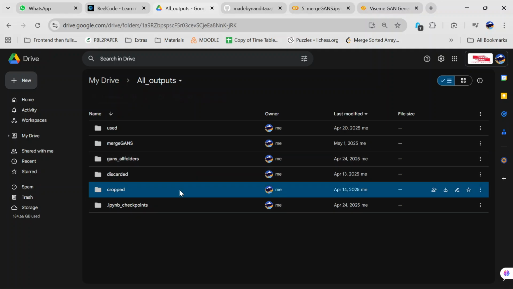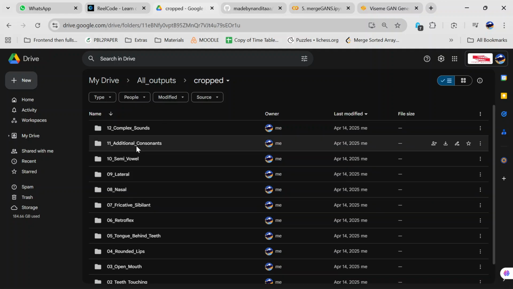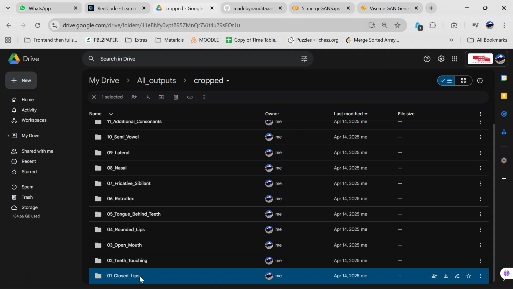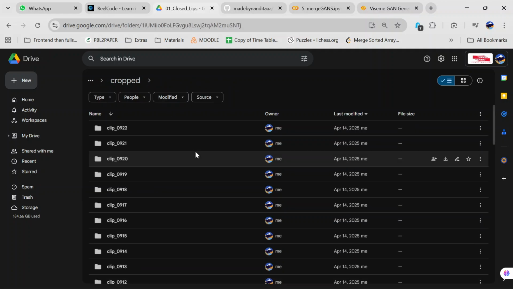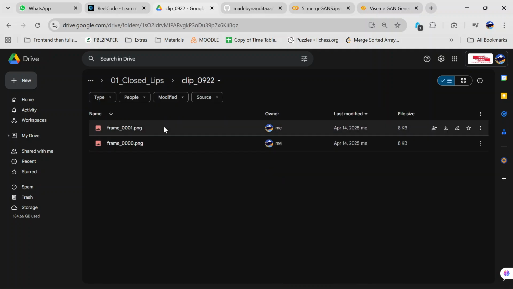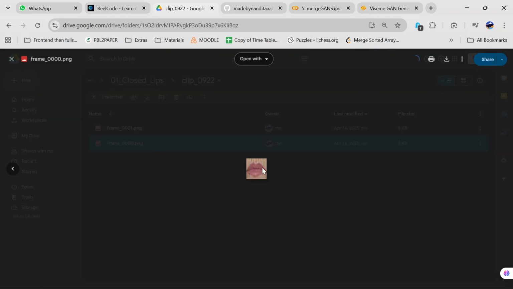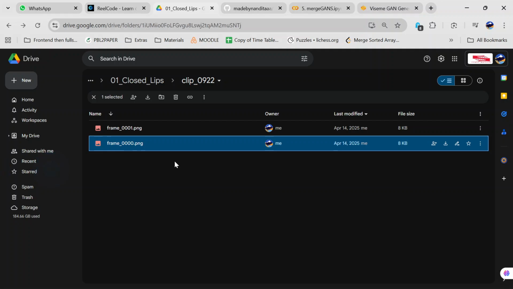Now these are the cropped images. These are the number of classes that I trained my data set on. This is how I pre-processed it. After pre-processing, I was left with 12 classes. Each class has about 1000 clips, and each clip is then divided into individual frames. So this is closed lip. A person saying something with a closed lip, this is how it would be said.